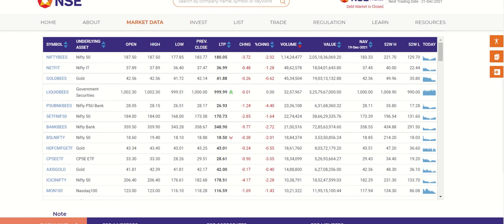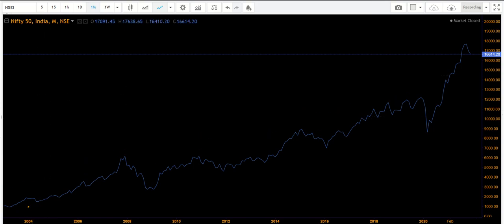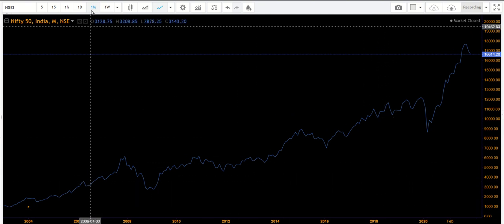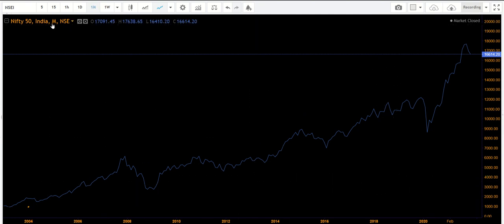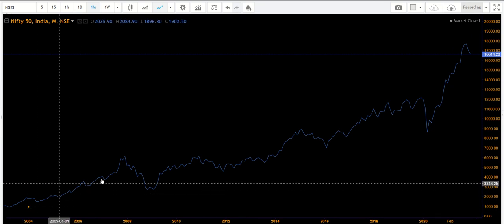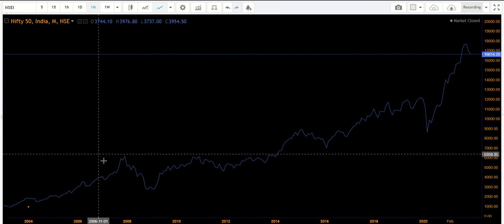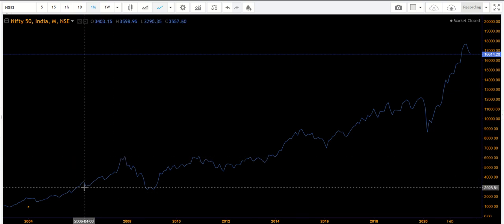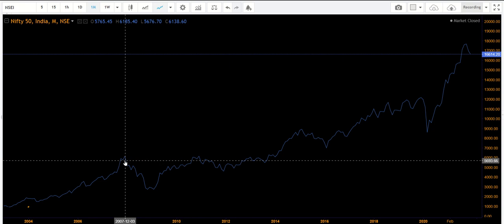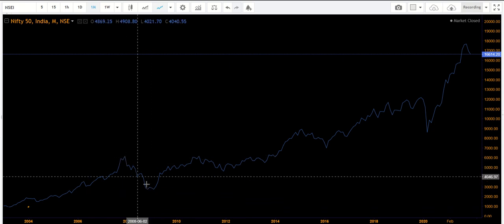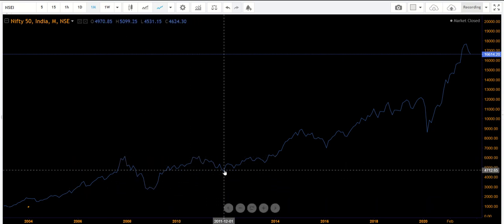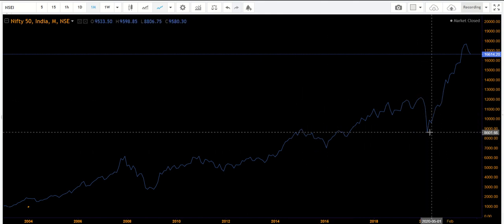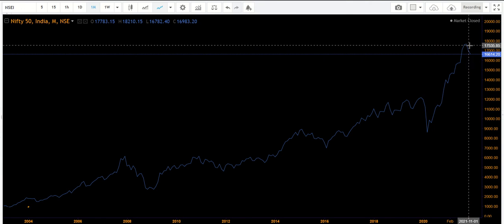So we'll go to the chart now. This is the Nifty chart. Because we are talking about the long term, I have taken the monthly chart. This M stands for monthly. If you see the overall monthly chart, there are visible downtrends, these and all. We cannot call these reasonable downtrends. A reasonable downtrend is this one. This is one thing. Similarly, here one downtrend is there. Here one downtrend is there. Here one downtrend is there. And right now one downtrend has started.